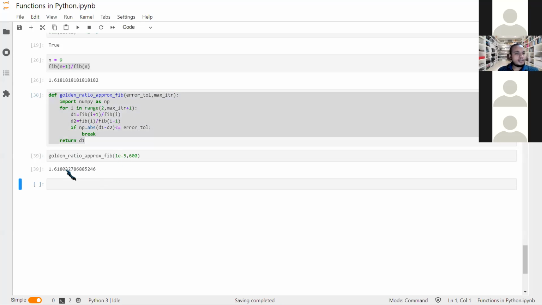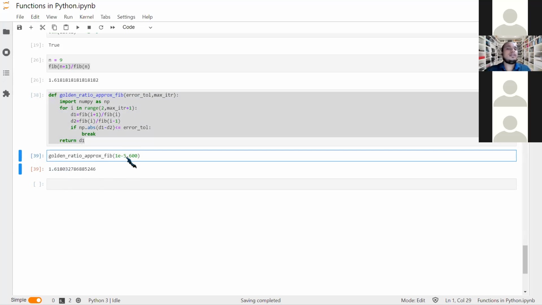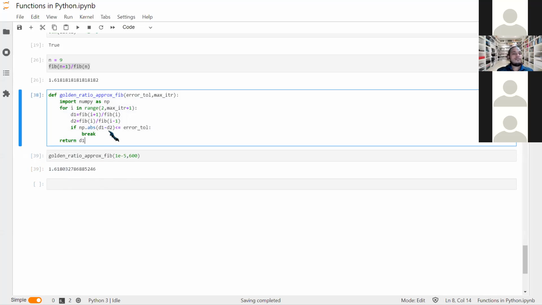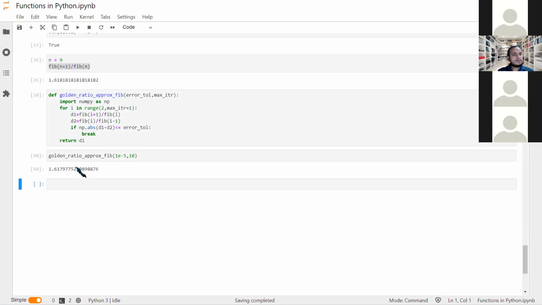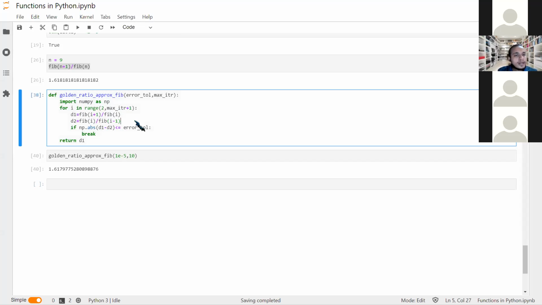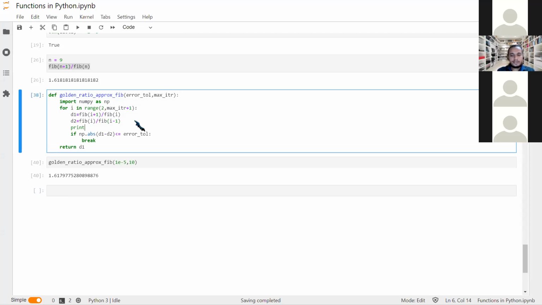You can see that it should be correct up to 5 decimal places because the tolerance we have taken is 1e power minus 5. If you wish to print all the values, you can see that I can reduce the iterations to say 10, but we get the answer as 1.619, and we can just print it. Let me just print D1 every time.